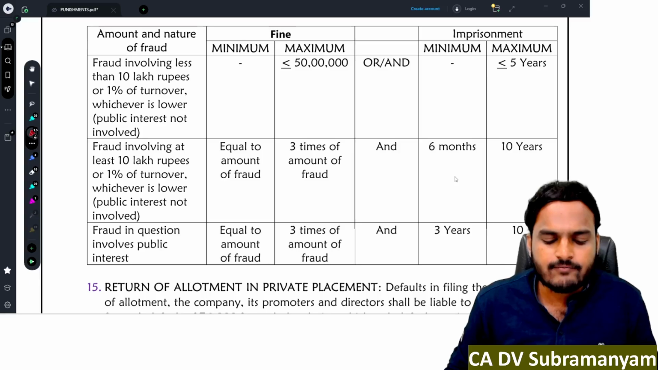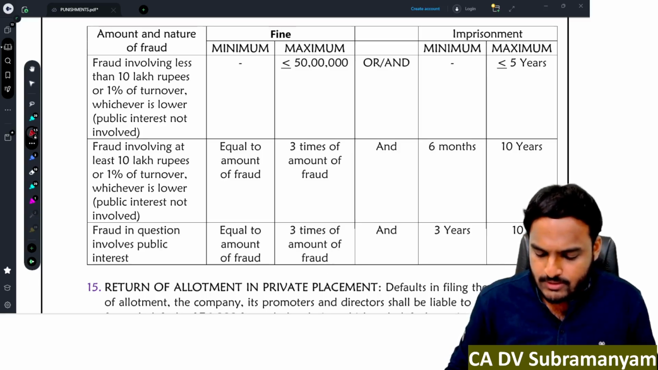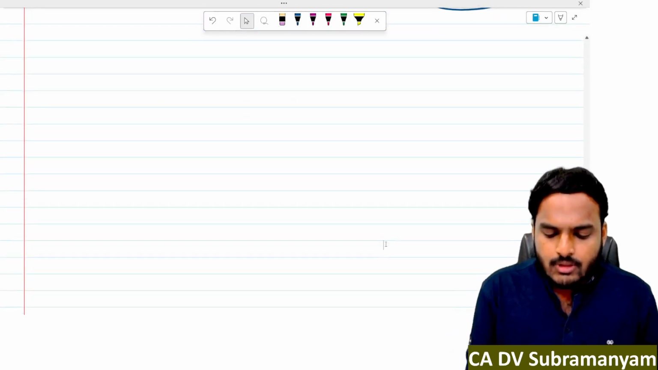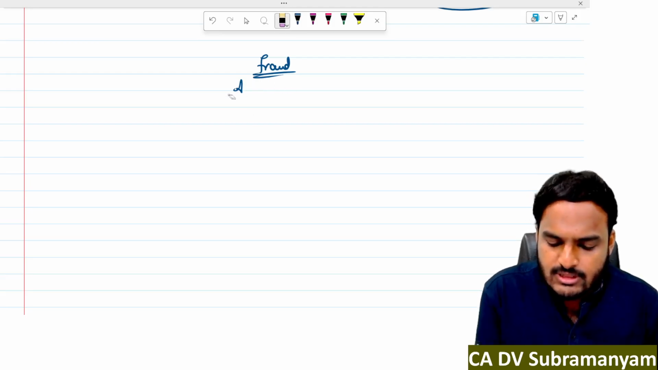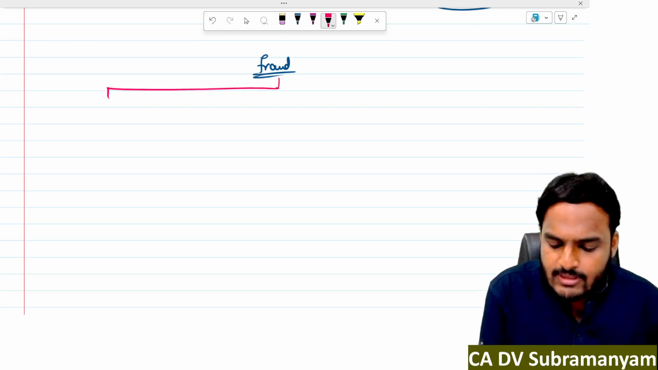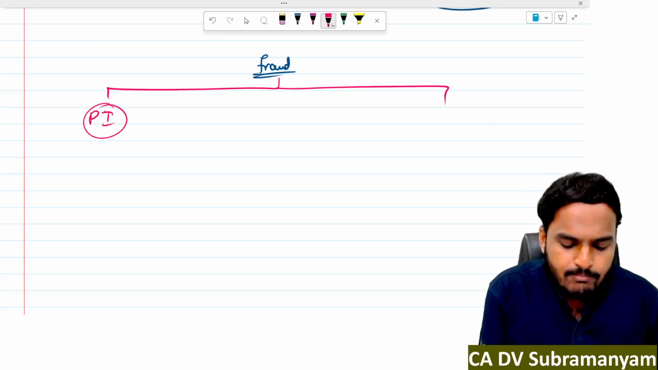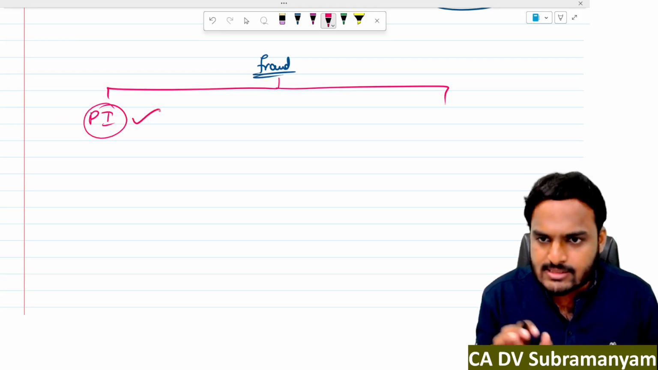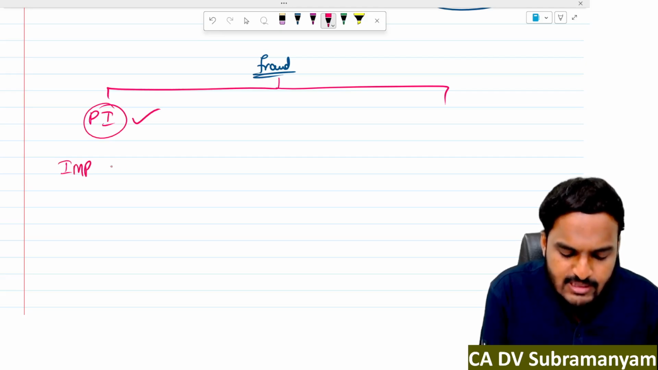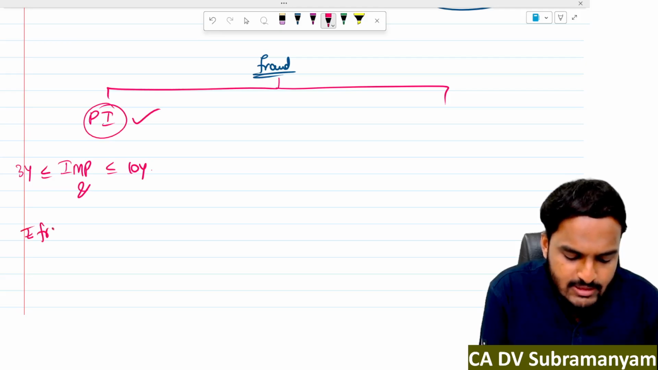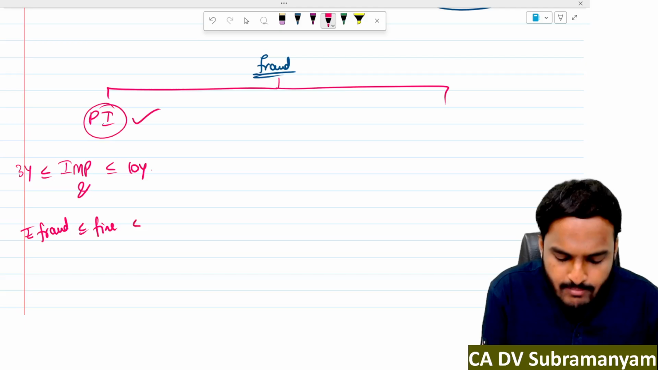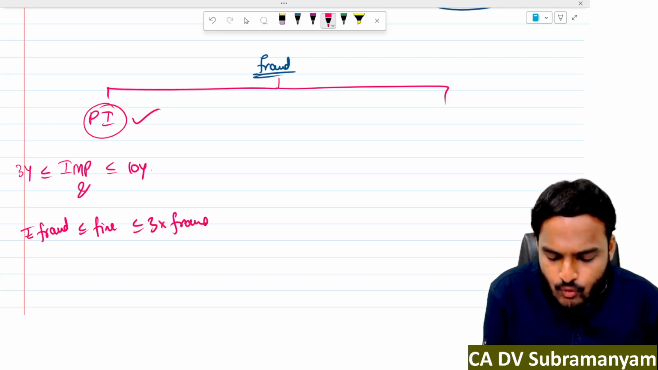Next one, punishment for fraud. First, you need to identify the amount involved in the fraud. So in case of fraud, first you need to check whether public interest is affected or not. Sir, public interest is affected, sir. In that case, the imprisonment is minimum 3 years, maximum 10 years, and fine, minimum amount involved in the fraud, maximum 3 times of the amount involved in the fraud.